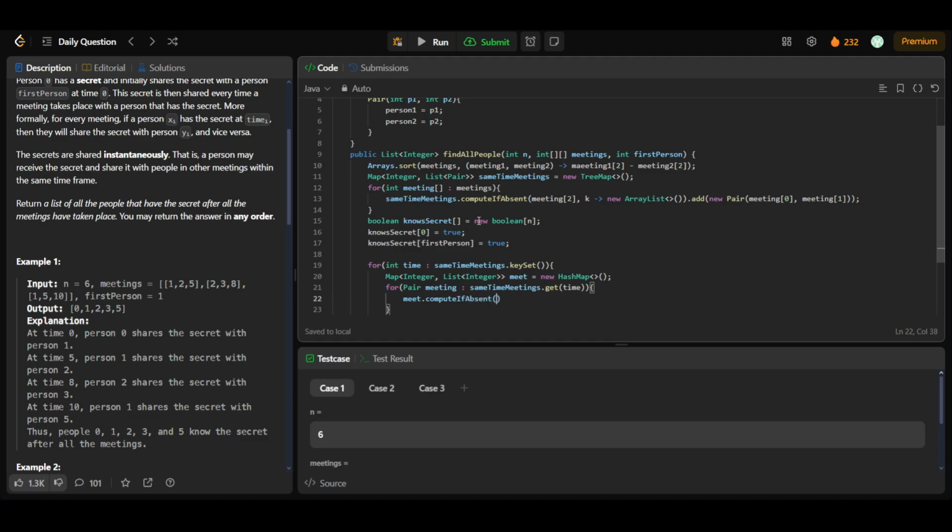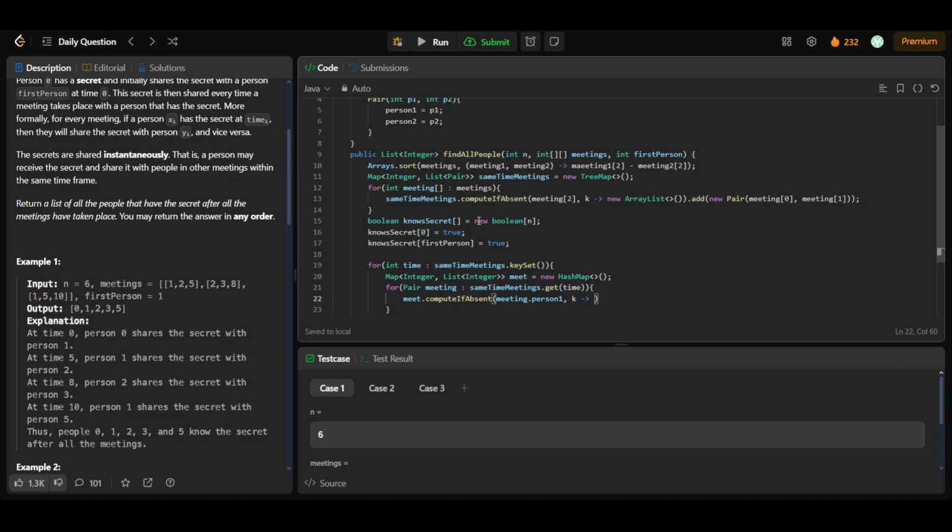absent. I'll have to add the time, and oh sorry, not the time but the meeting dot person one, and with the new array list that stores which are the persons who are having a meeting. For example, a person can have multiple meetings at the same time, so for that we'll be adding, at any instance of time, any person is having a meeting with how many persons or whichever of those persons, for that we'll be having a hash map.